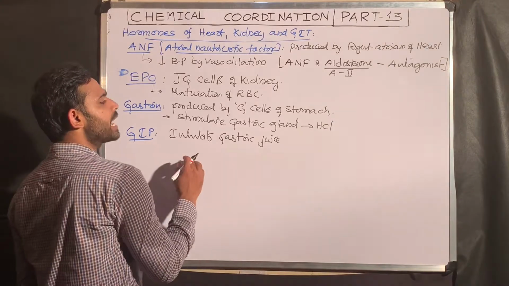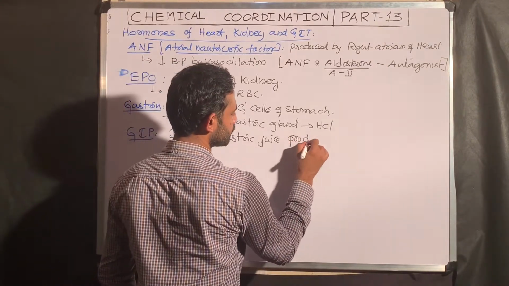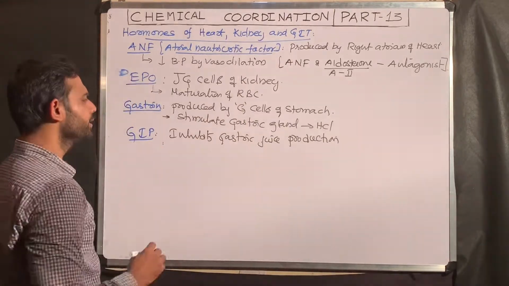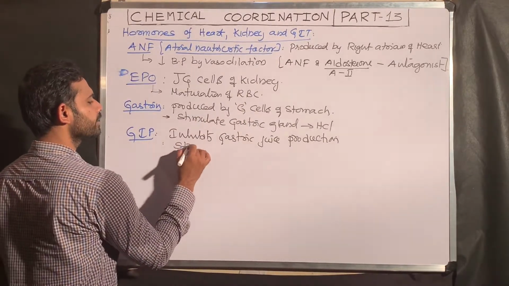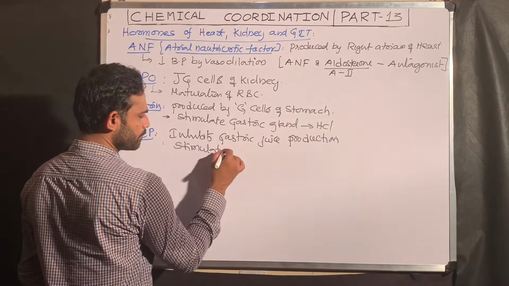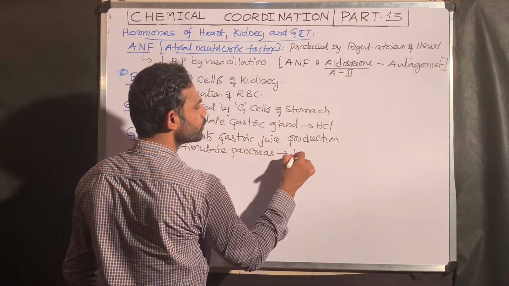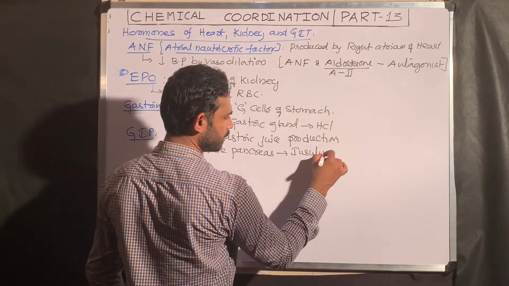So it inhibits gastric juice production. At the same time, this GIP stimulates the pancreas to produce the hormone insulin.